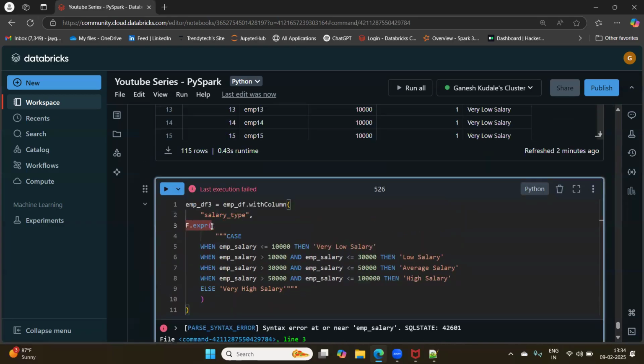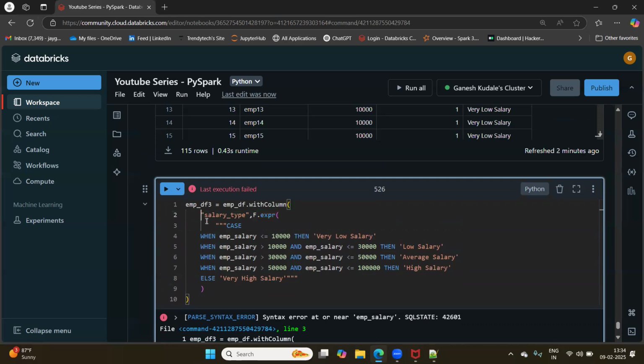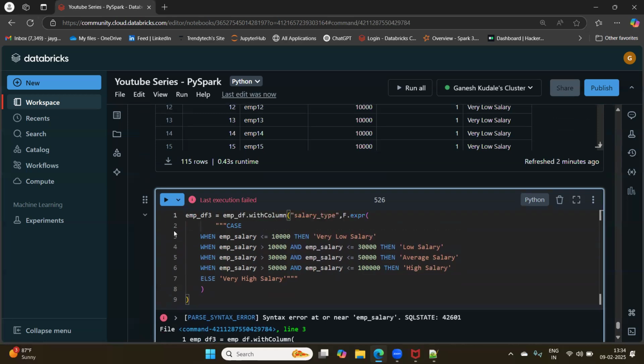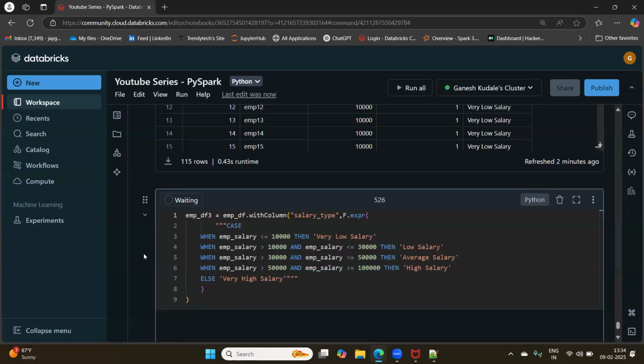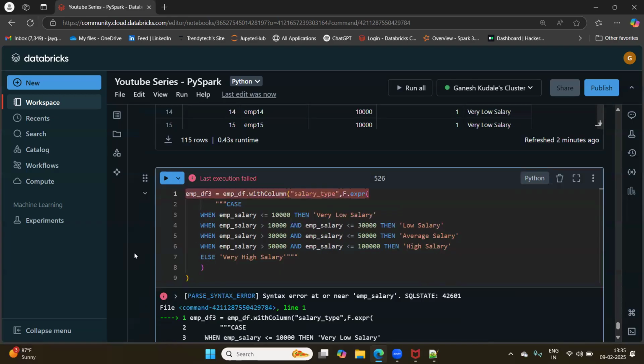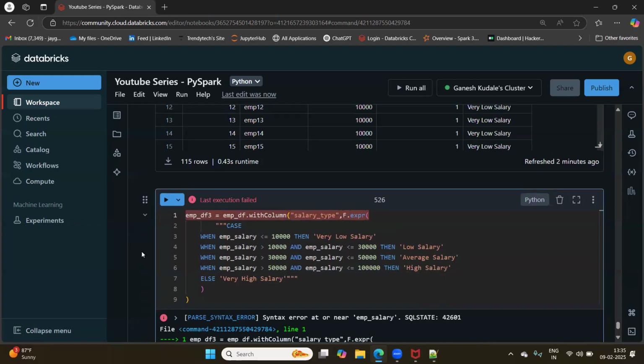Okay, just a second. Let me remove this. Again, syntax error at f.expr. Okay, what's the syntax error?